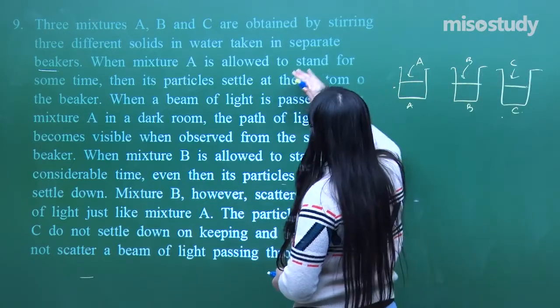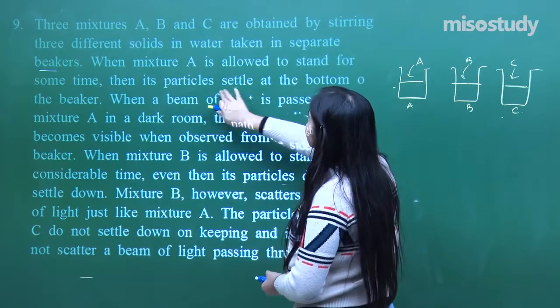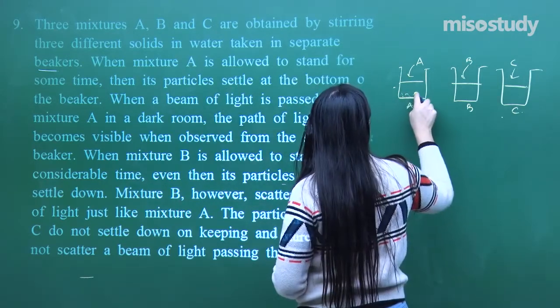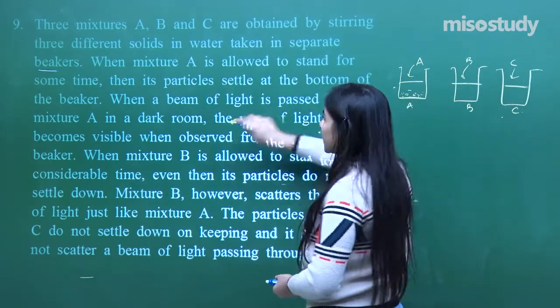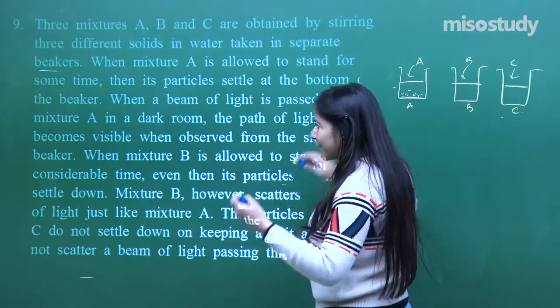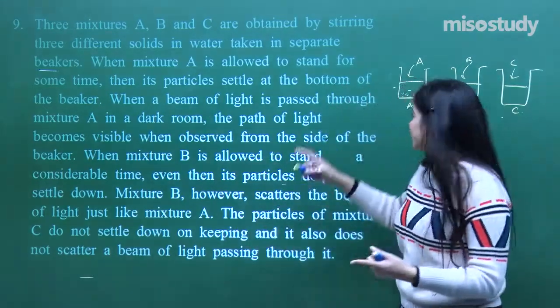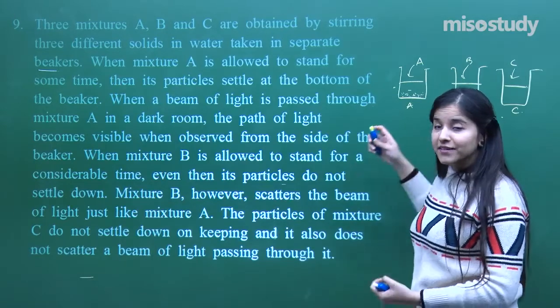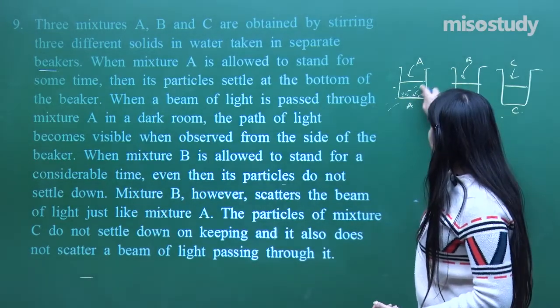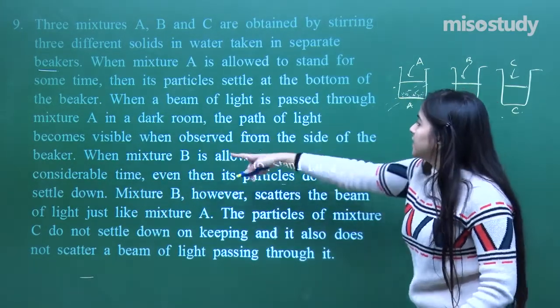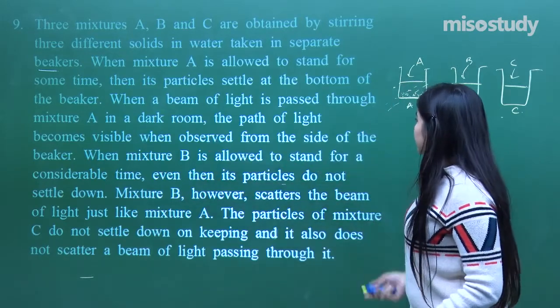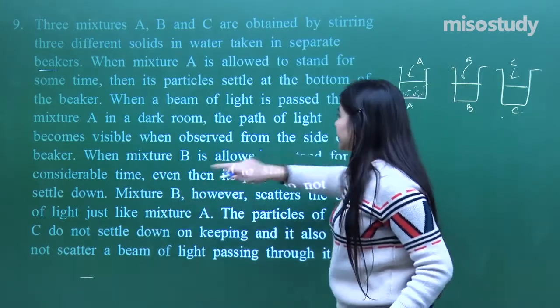When mixture A is allowed to stand for a while, the particles will settle down. When a beam of light is passed through it, definitely, since the particles are visible and are getting settled, it will show the path of the light through it.